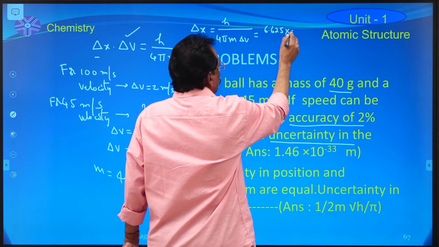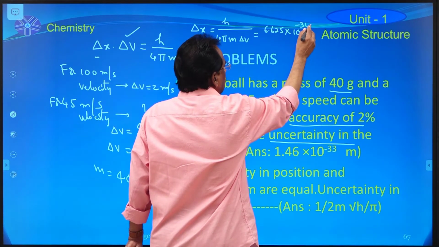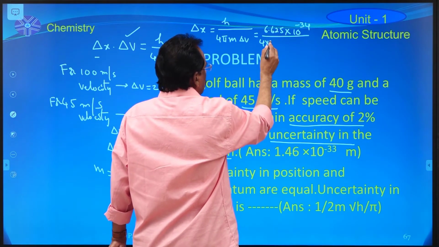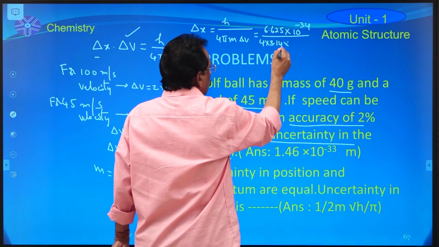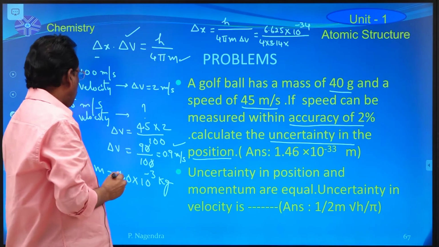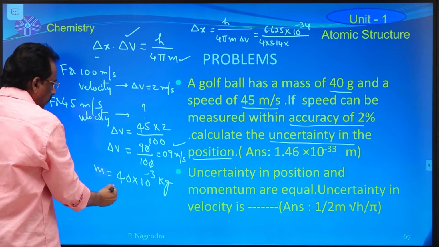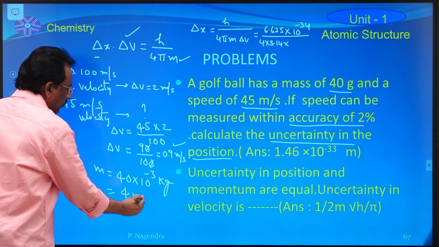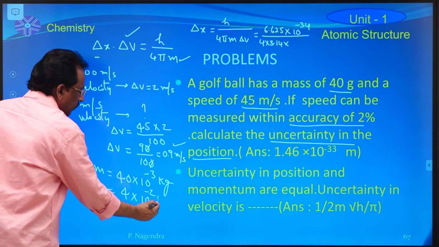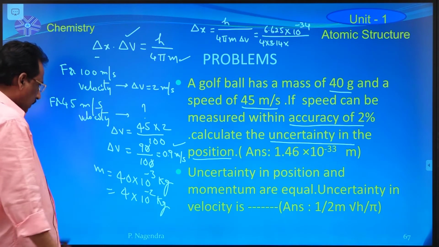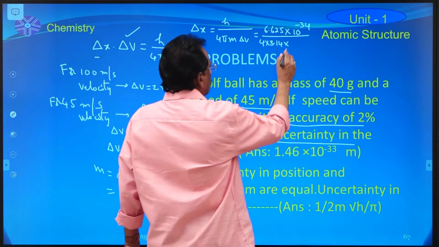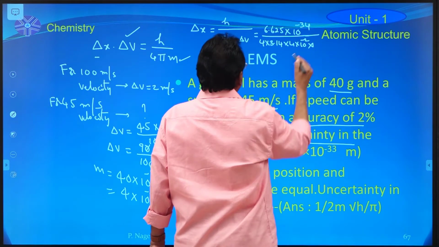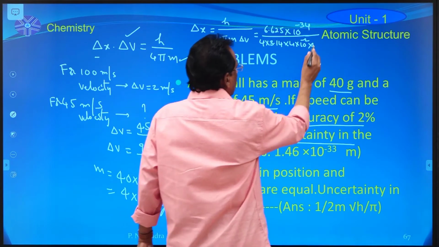6.625 into 10 power minus 34 MKS system divided by 4 into 3.14 into mass of the golf ball in kilograms, 4 into 10 power minus 2 kilograms, into delta v, that is 0.9.